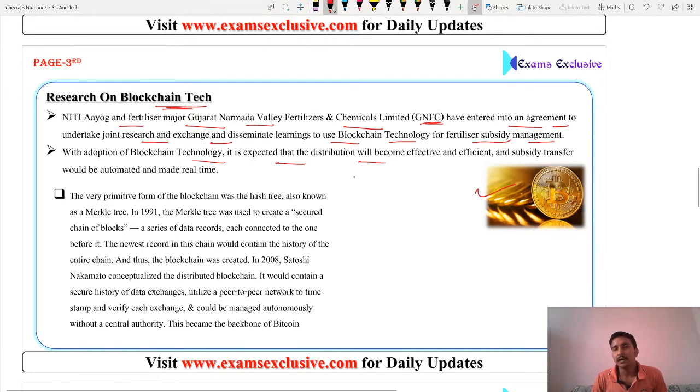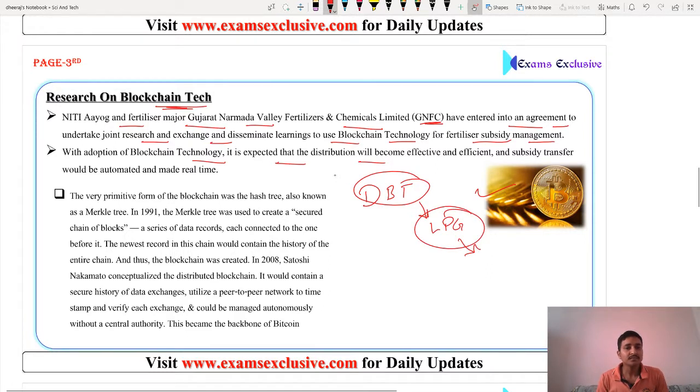Or you can say we use direct benefit transfer, that is DBT, through this blockchain technique for LPG subsidies and many other yojanas of the Government of India. Friends, this is about Bitcoin.